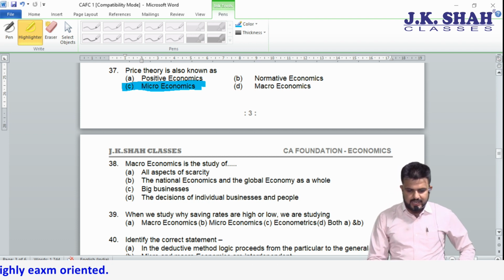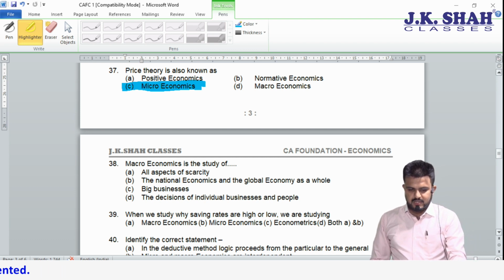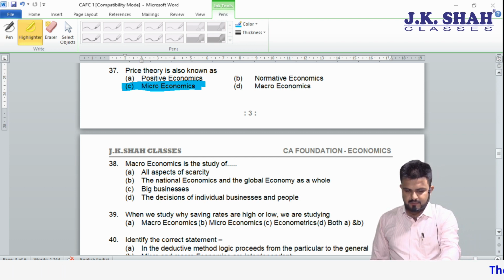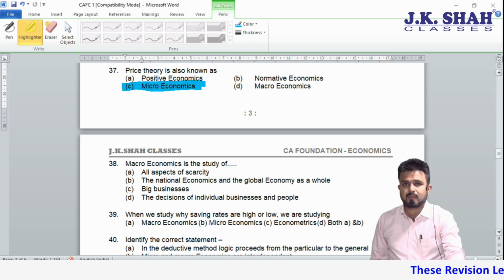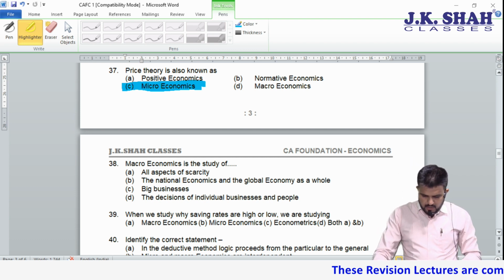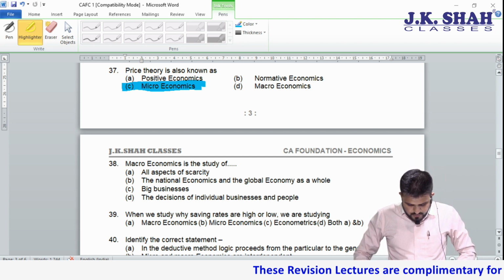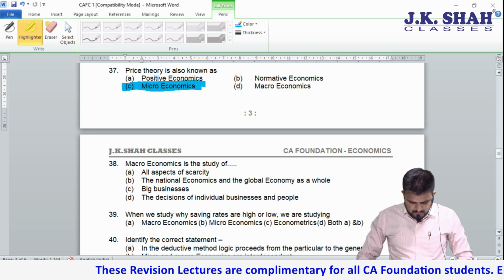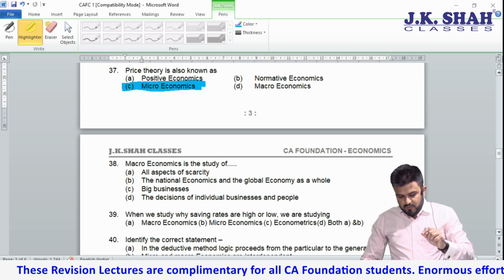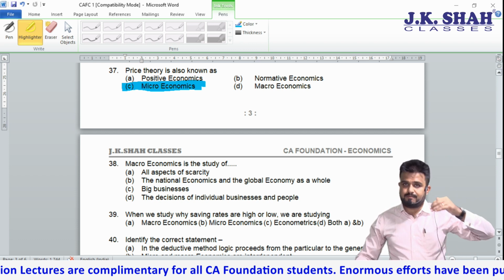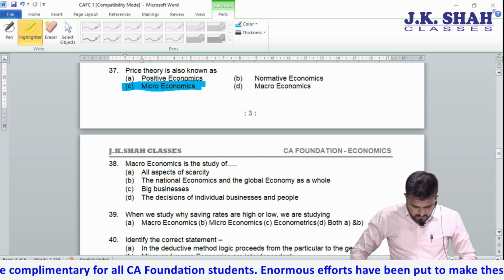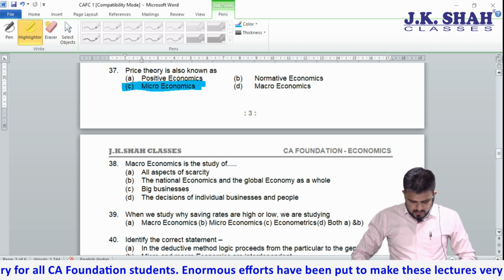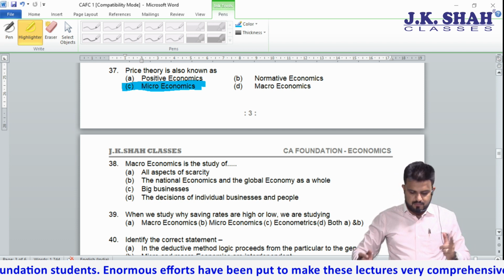Moving to 38. Now what is this 38 trying to say? 38. Macroeconomics is the study of dash all aspects of scarcity. National economics and the global economy as a whole. See, this is a wider picture. Big businesses, decision of an individual business.